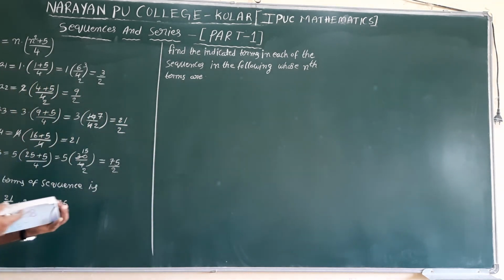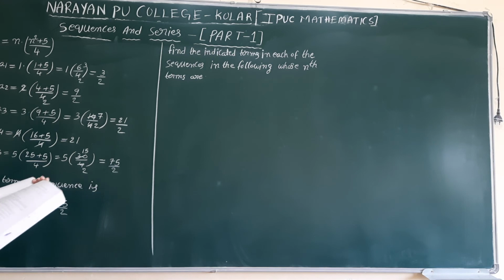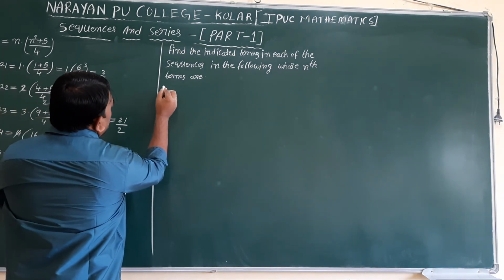So indicated terms means particular term. They didn't ask the sequence according to the order. Particular term is asking.